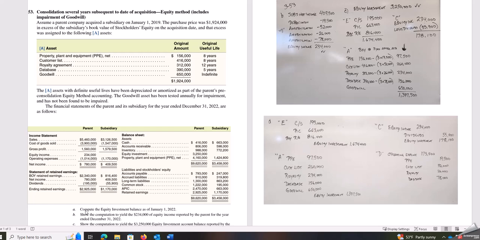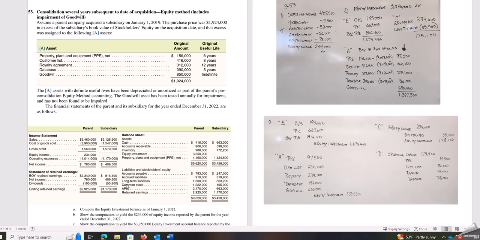So the first thing it asks is compute the equity investment balance. I normally kind of skip that one, so I jump into B. So B, we have our reconciling out our equity income.